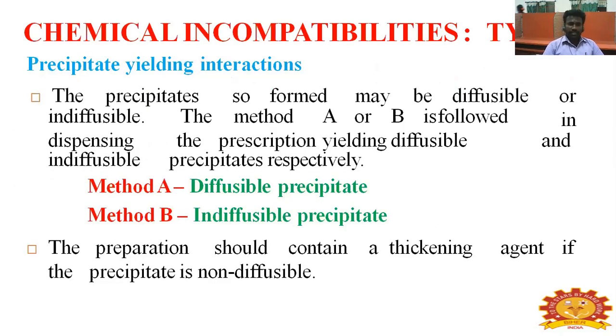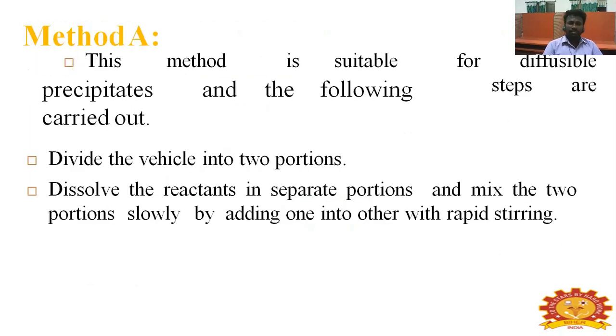Precipitate yielding interaction. The precipitate so formed may be divisible or indivisible. Method A and method B are followed in dispensing prescriptions yielding divisible and indivisible precipitate respectively. Method A: divisible precipitate. Method B: indivisible precipitate. The preparation should contain a thickening agent if the precipitate is non-divisible. Method A: this method is suitable for divisible precipitate.